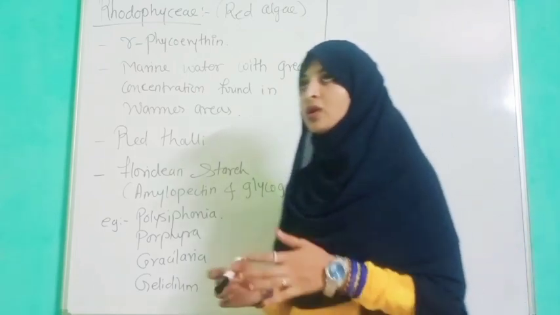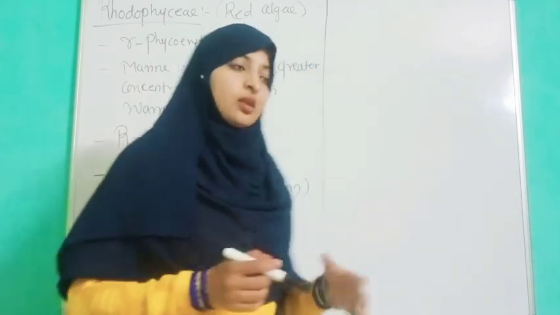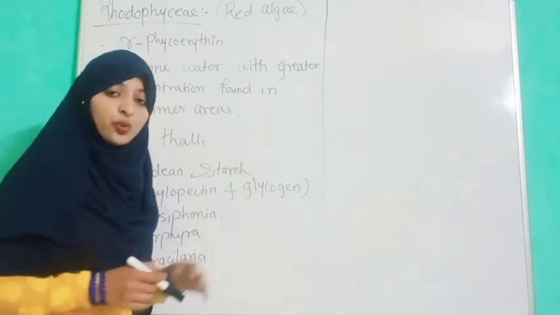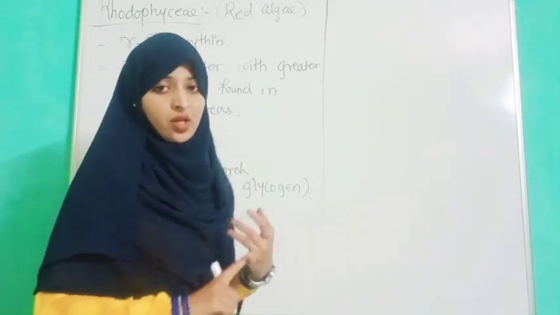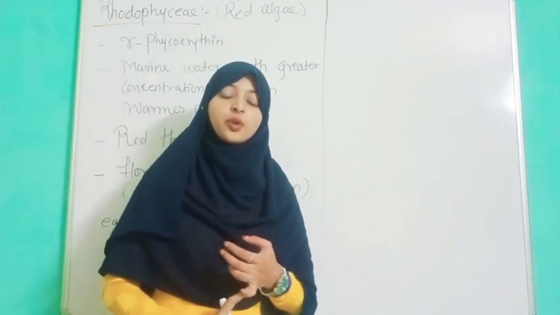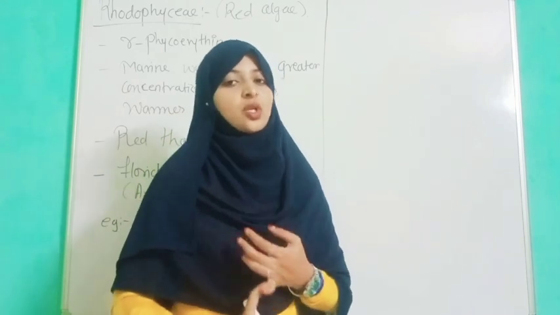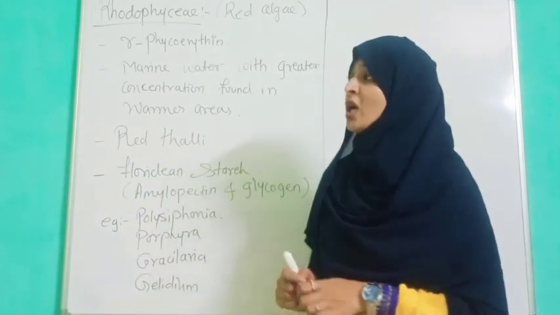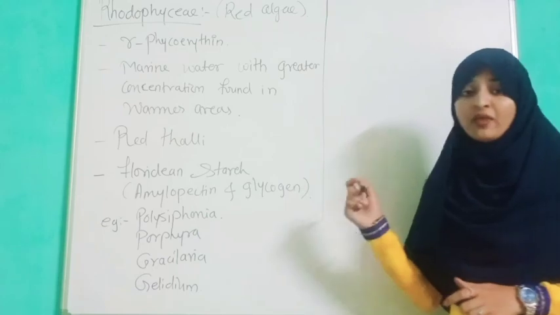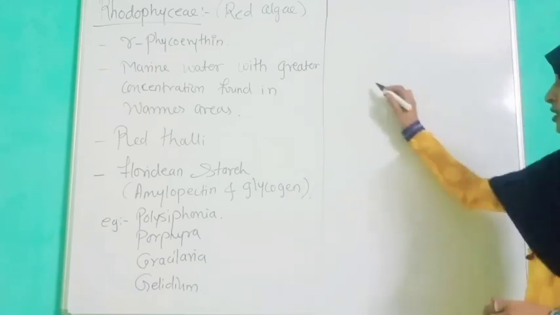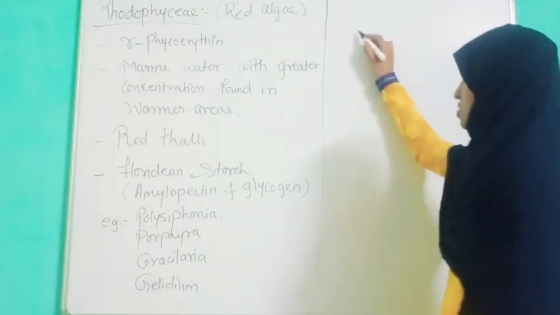Now the reproduction: how does Rhodophyceae reproduce? They reproduce by vegetative, asexual and sexual modes of reproduction. In the vegetative mode, they reproduce by fragmentation.